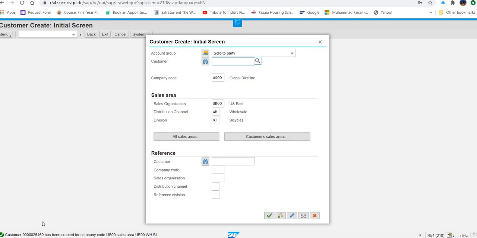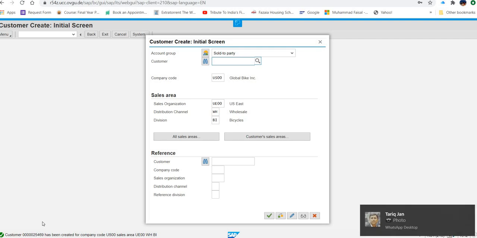So whenever you are going to create a customer, what will happen? You will have some number like this. Note down that number, because especially my students, you have to submit the case study data sheet. So in that data sheet, you have to write these details so that you will be graded accordingly.